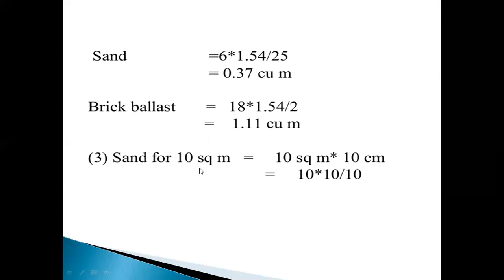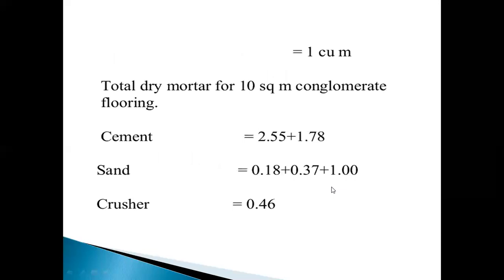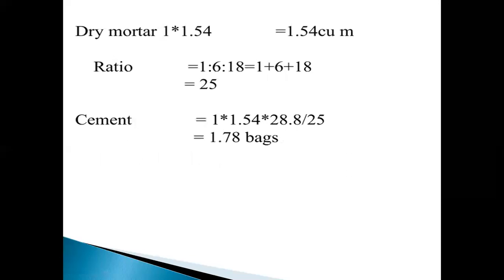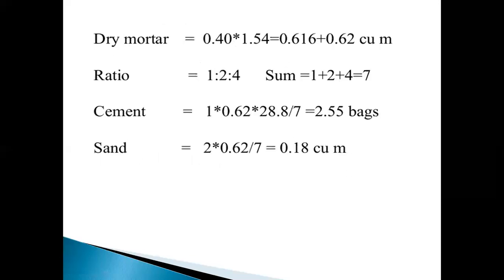Next, for 10 square meters, 10 square meters into 10 centimeters, so 10 into 10 divided by 100 equal to 1 cubic meter. The total dry mortar for 10 square meters of flooring: cement equal to 2.55 and sand is 0.18.